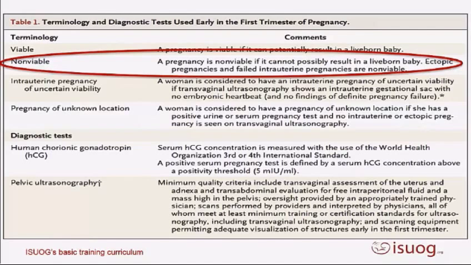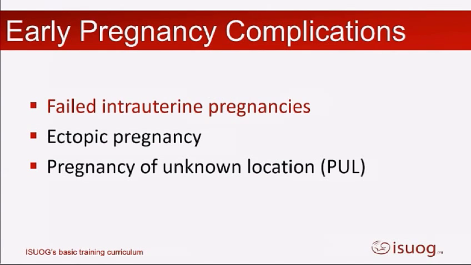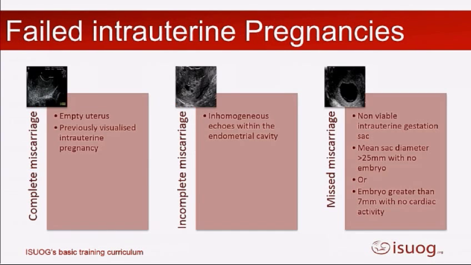Now there's been a huge issue, certainly in the UK, in the misdiagnosis of miscarriage recently. Of course, when we have a term baby, we would be absolutely sure there was no heartbeat on that scan. But are we using the right criteria in early pregnancy to say a pregnancy has definitely died, failed? So we need to be absolutely sure. So first of all, talking about failed intrauterine pregnancies.